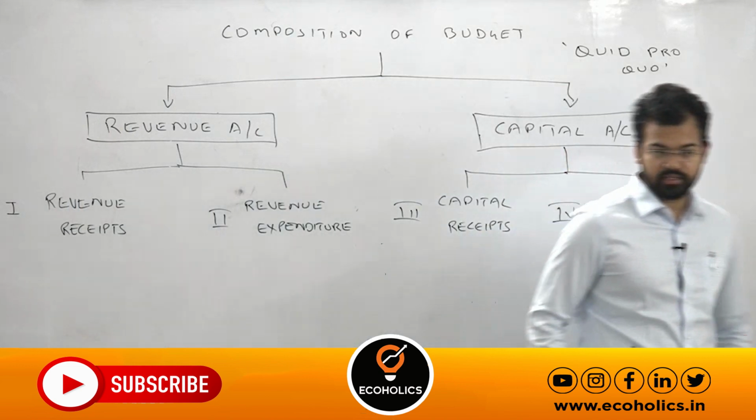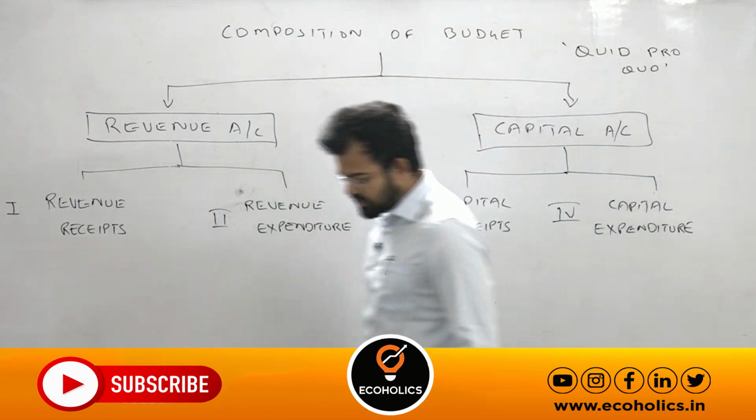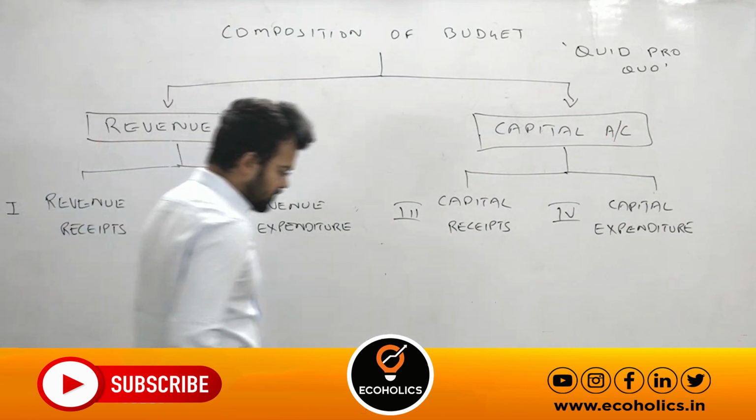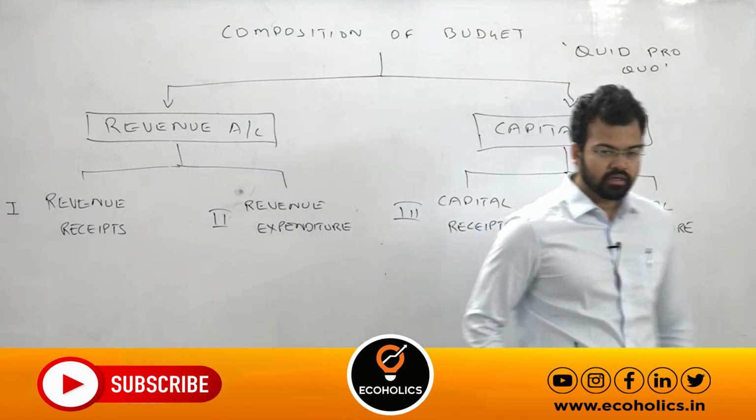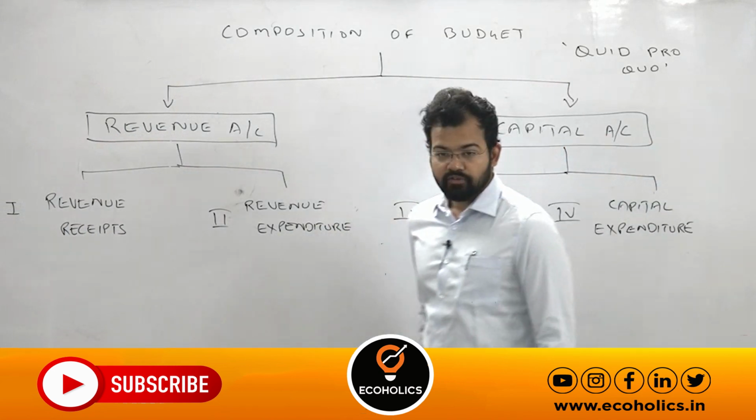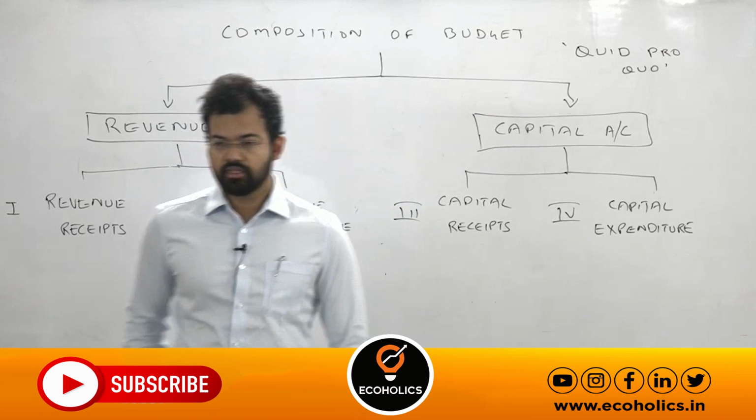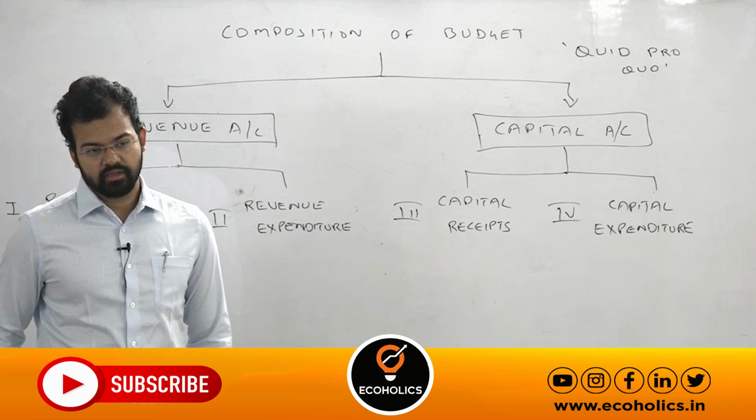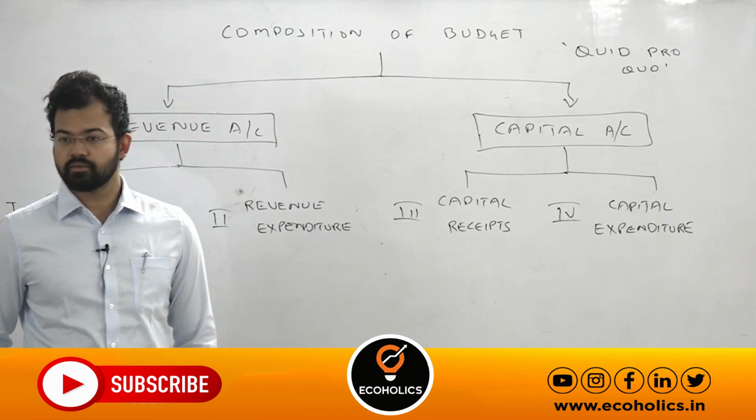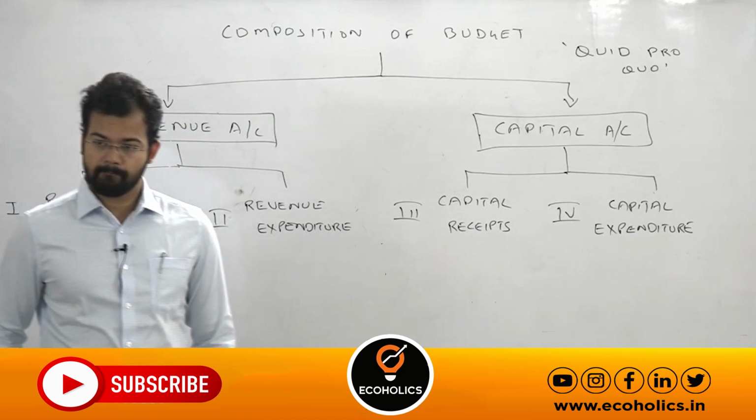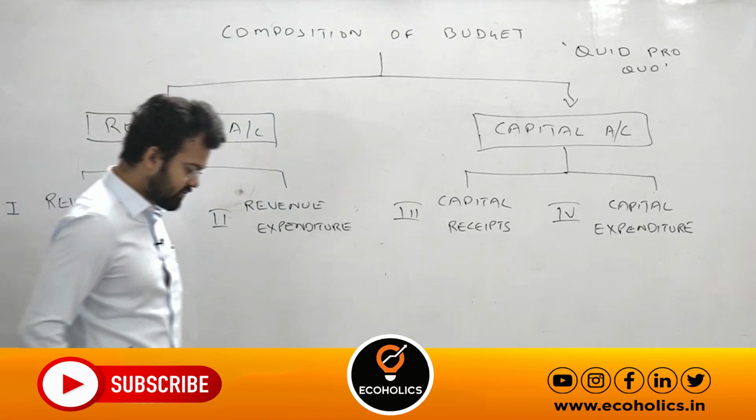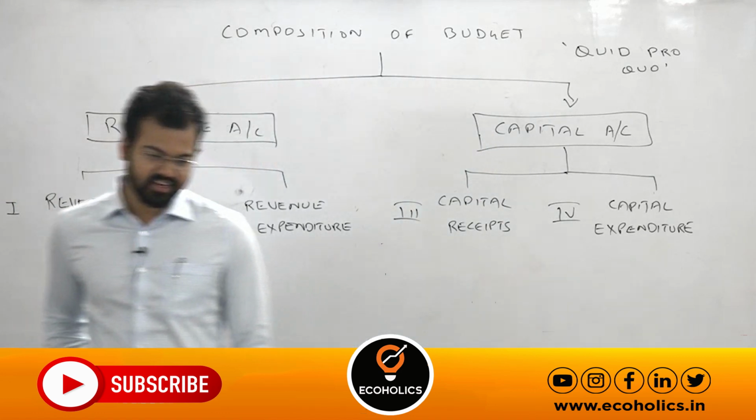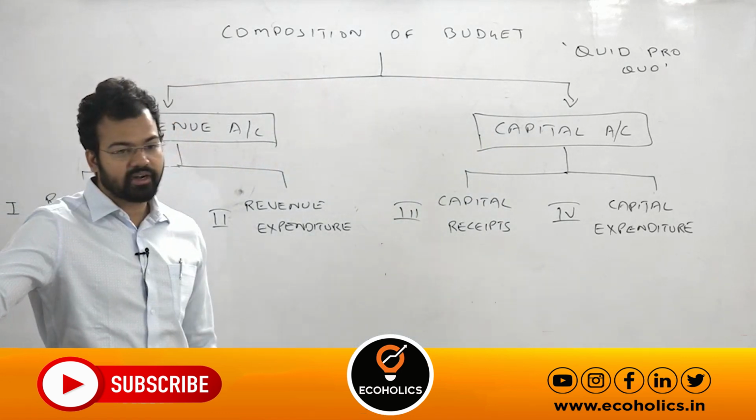What are departmental undertakings? Departmental enterprises, what we call. Departmental undertakings are such as post office, railway. These are the two important departmental undertakings of the Government of India, railways and post office. So whatever profit a railway will give, it will come under the category of revenue receipt.